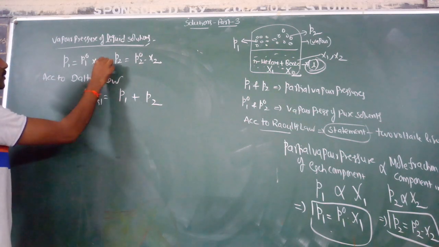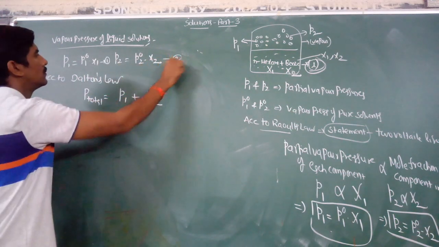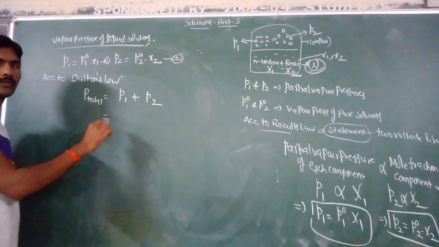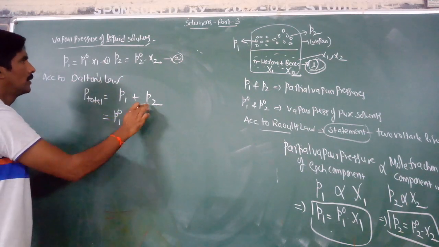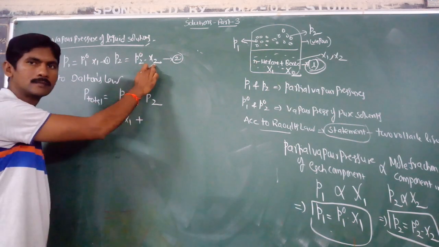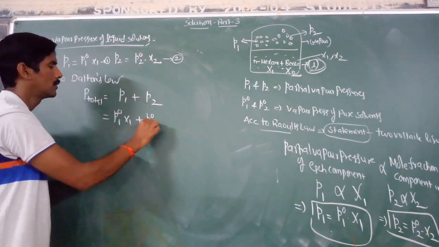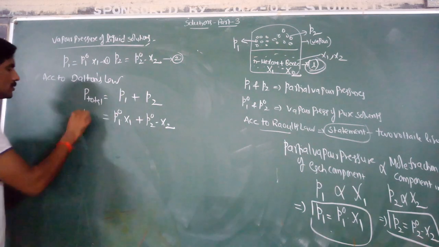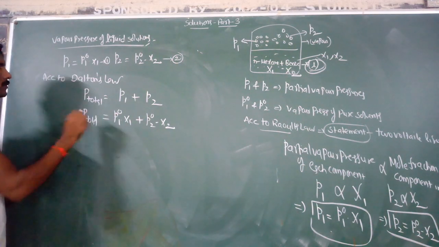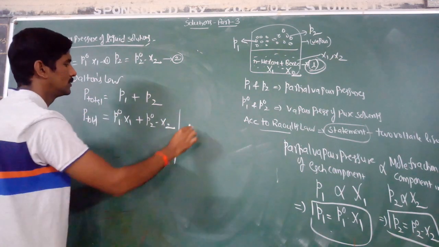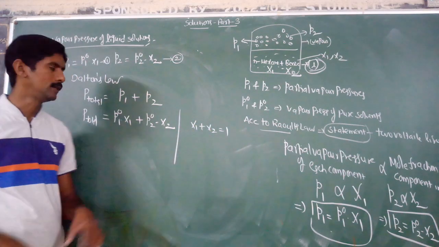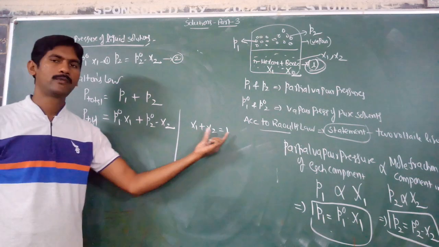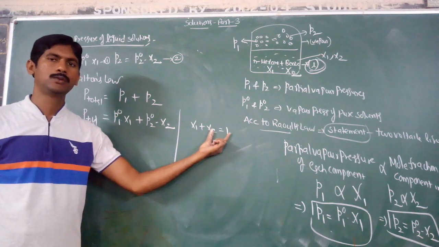So from equations 1 and 2, P1 is P01 into x1, P2 is P02 into x2. So the total pressure is the sum. But we know that the sum of the mole fractions is always equal to unity.